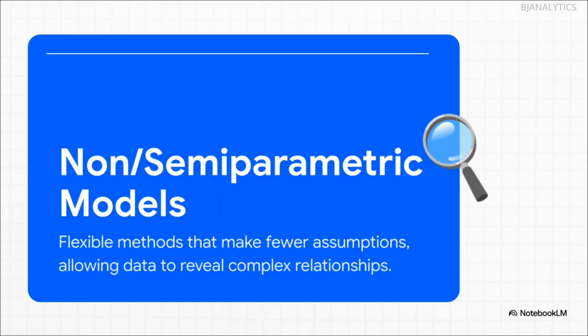So, to handle all this complexity, the confounders we know about, the missing data, and even those unmeasured ghosts, researchers pull out our final set of tools: nonparametric and semiparametric models. The key word to remember here is flexible. Instead of just assuming that the benefit of coffee is, say, a perfect straight line, these methods allow for more complex realities. Maybe coffee helps up to a certain point and then the benefits level off. These flexible models don't try to force the data into a simple box. They let the data itself tell the true, often messy story.